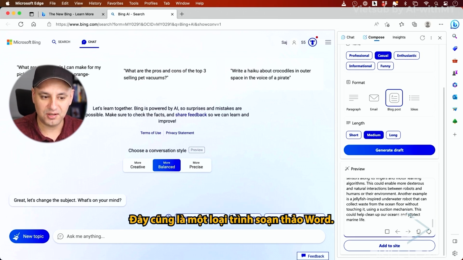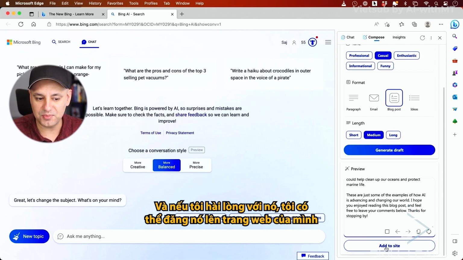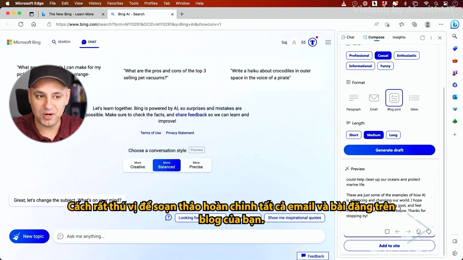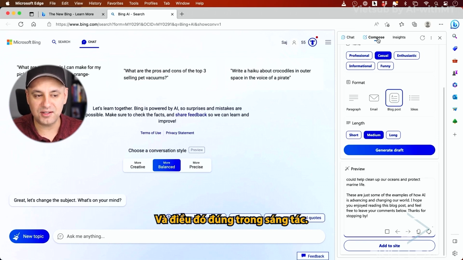This is also kind of a Word editor. And if I'm happy with it, I could post it to my website just from here by copying it or adding it to my website. Very interesting way to completely compose all your emails and blog posts, at least get the initial draft and then tweak it from here. And that's just right in the compose.